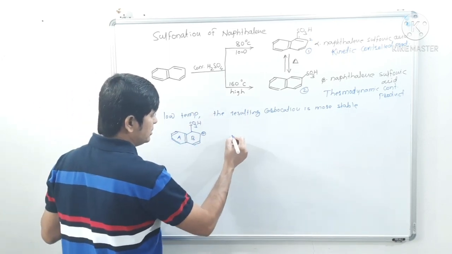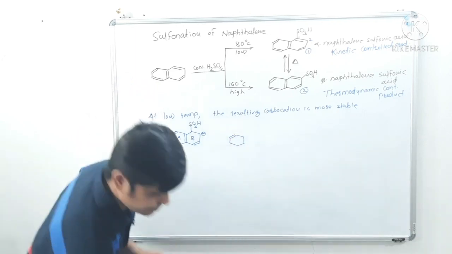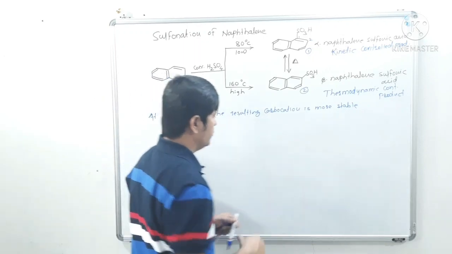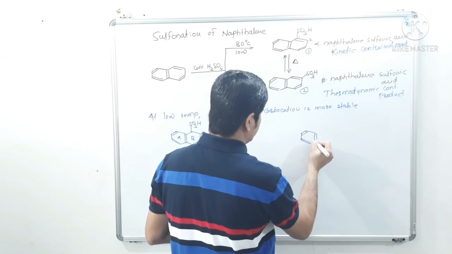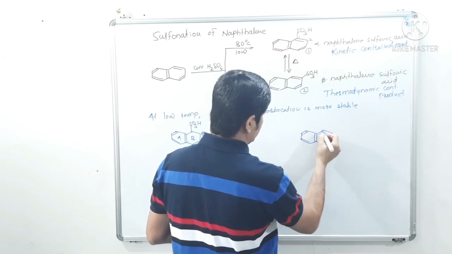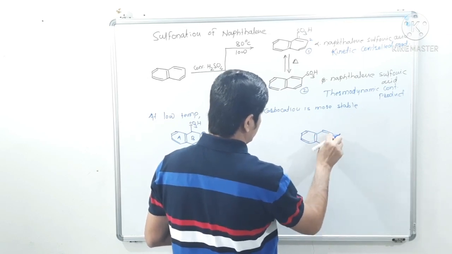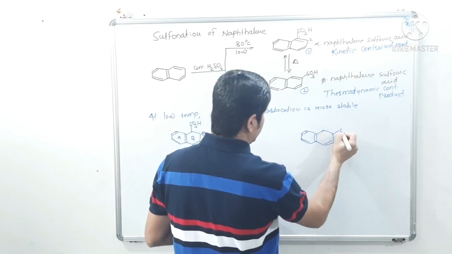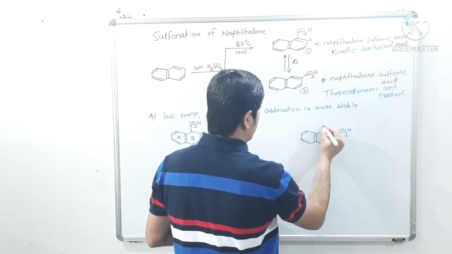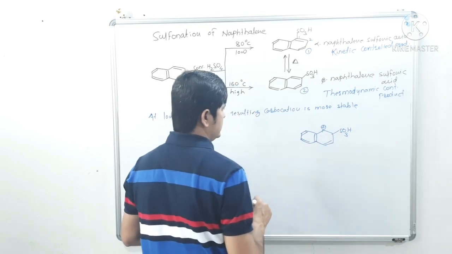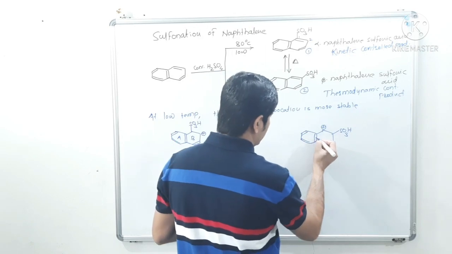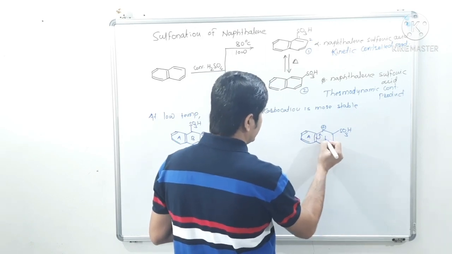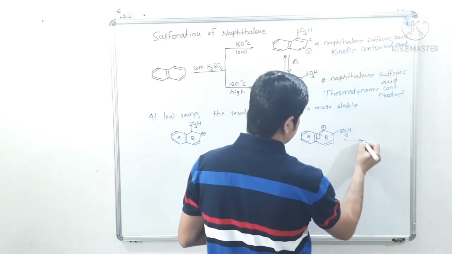And when we carry out sulfonation at position number 2, see here, this carbocation intermediate we will get, isn't it? Now see, in the next resonating structure, the aromaticity of ring A will get disturbed in this case.